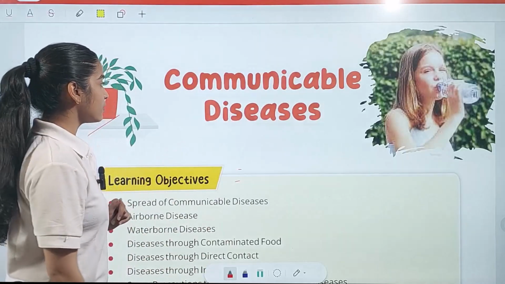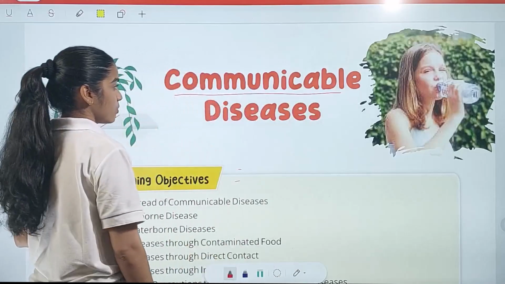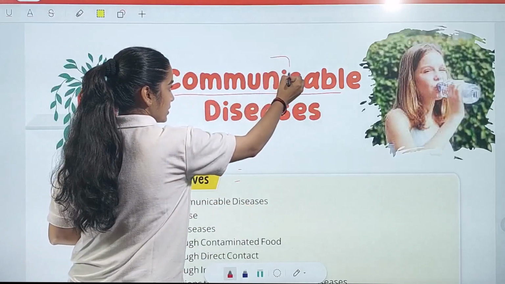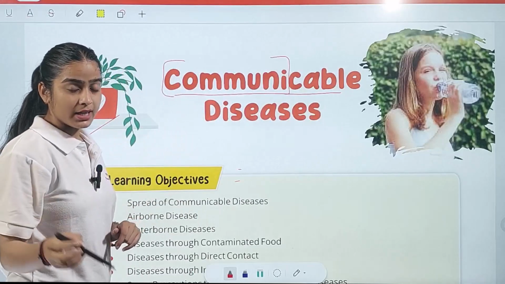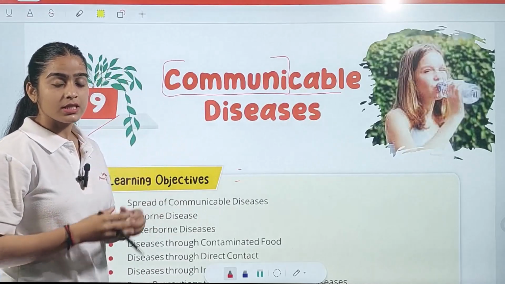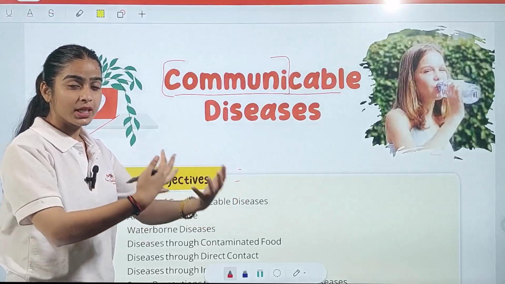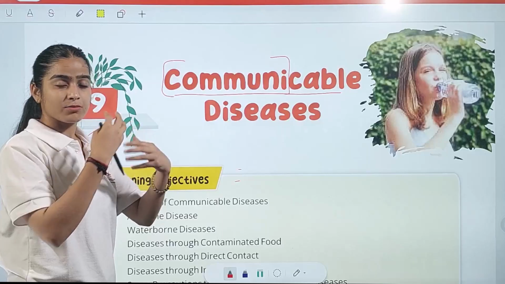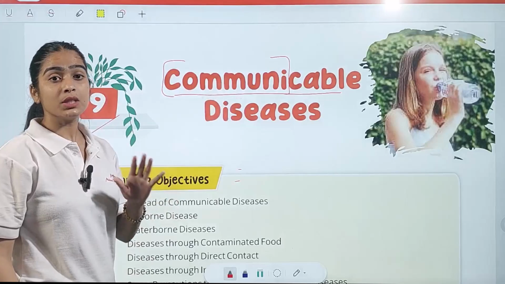Now, first of all, we have to understand what is meant by communicable. If we separate this word, "commu" reminds you of communication, right? Those kinds of diseases which can transfer to another person by touching, by communicating with them, or through spores of saliva, are referred to as communicable diseases.